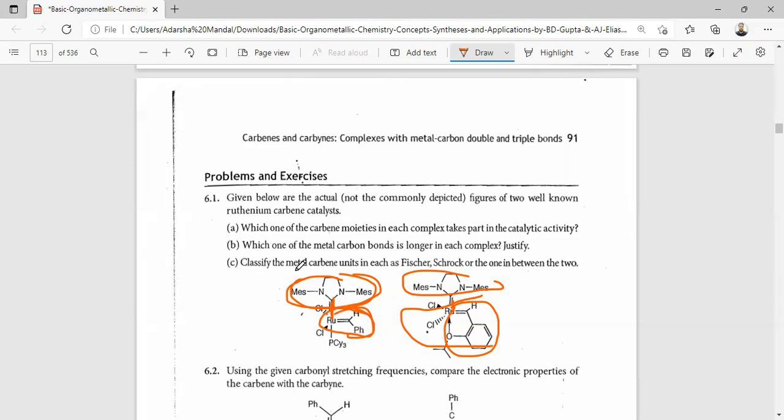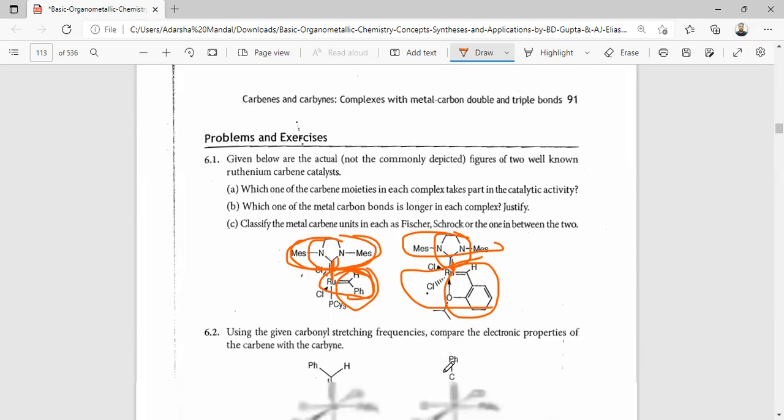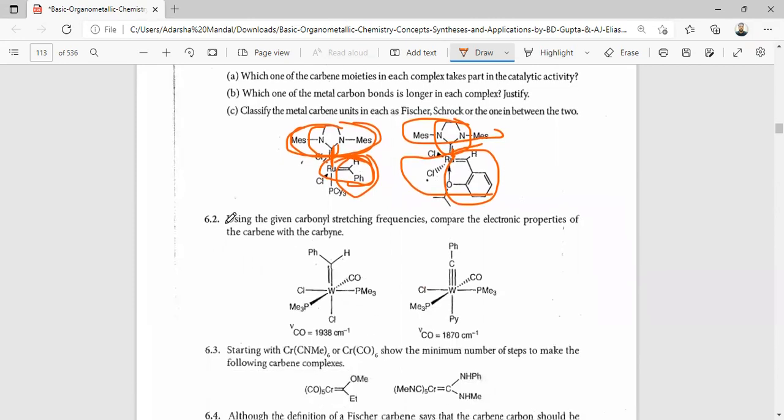Next, classify the metal carbene as Fischer, Schrock, or between the two. Here this NHC ligand, this NHC carbene complex, is a Fischer type complex. So this moiety is a Fischer type carbene complex, and this is considered Schrock type due to the presence of the phenyl ring. The next one is, using the given carbonyl stretching frequency, compare the electronic properties of the carbene with the carbyne.